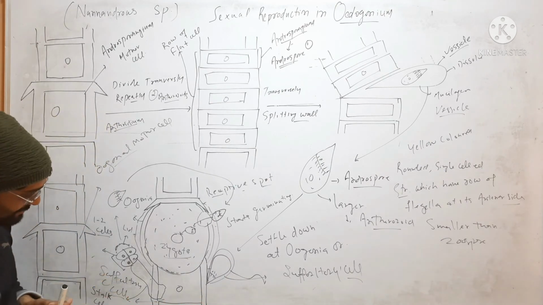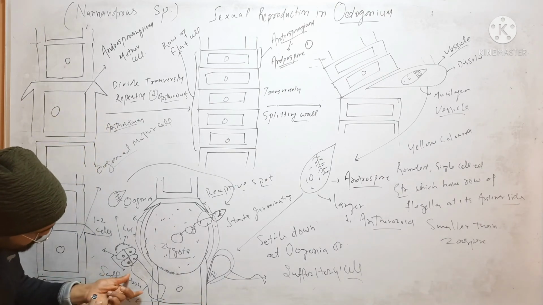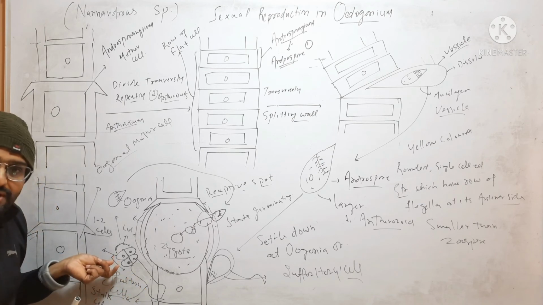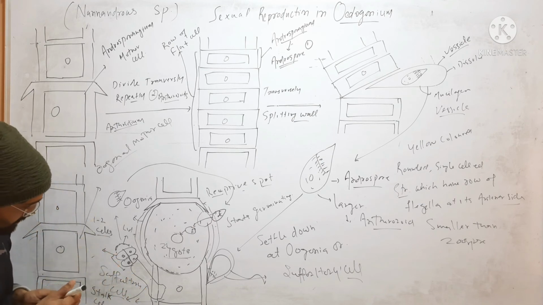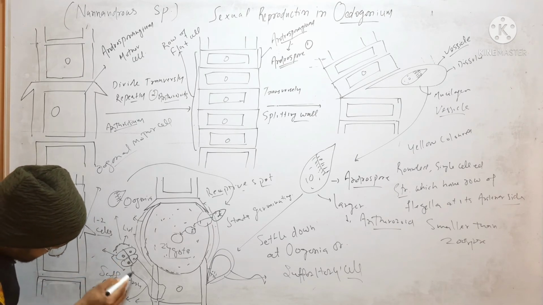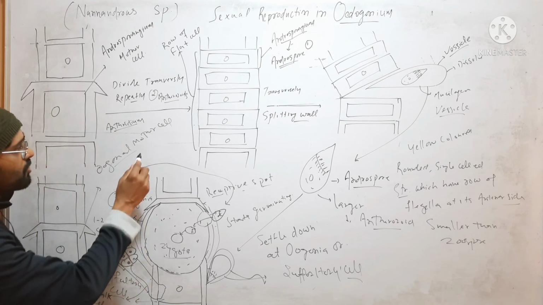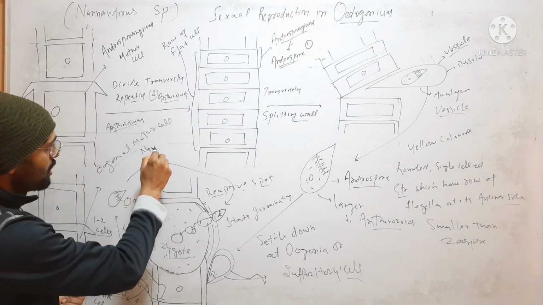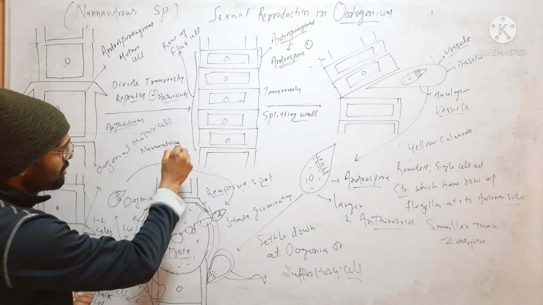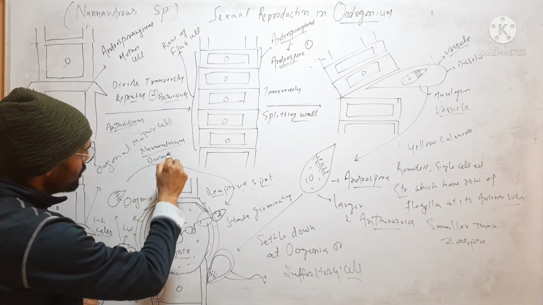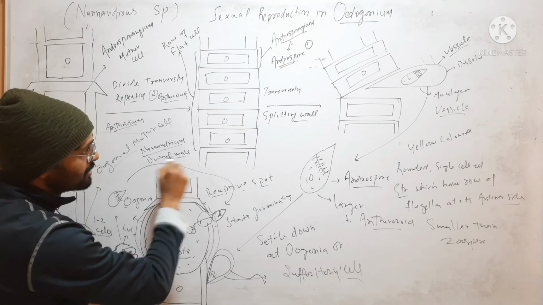After germinating, it will form a stalk cell and two cells towards the apical portion. This complete structure, the stalk cell and these two cells, is called the nanandrium or dwarf male.